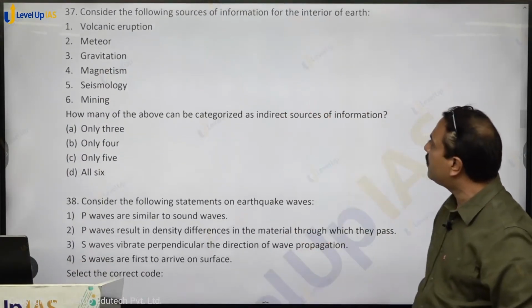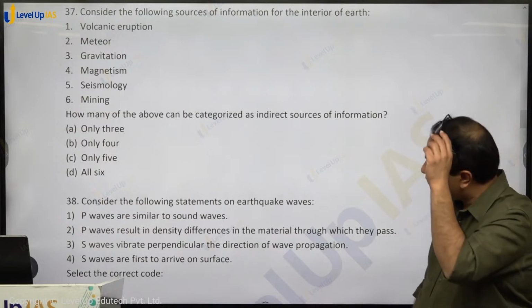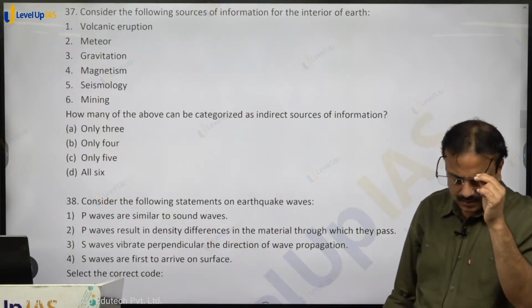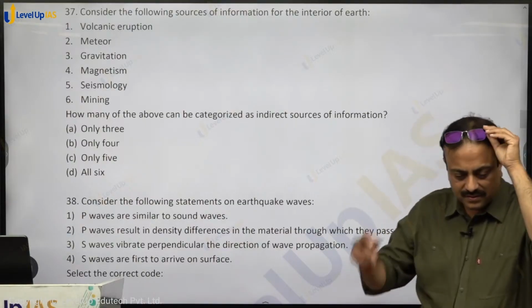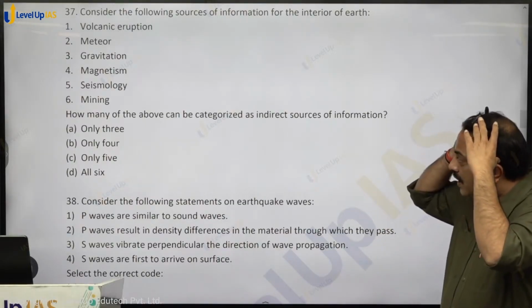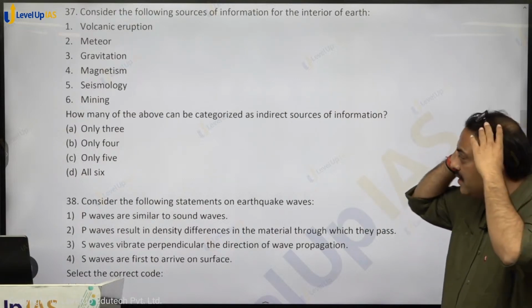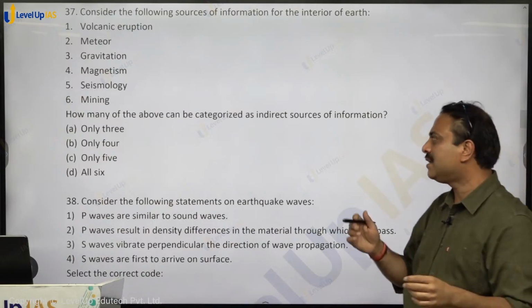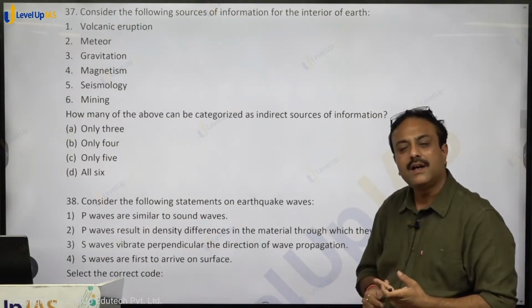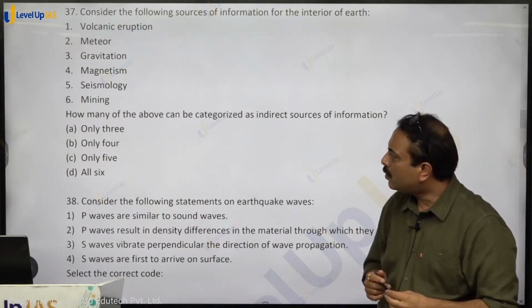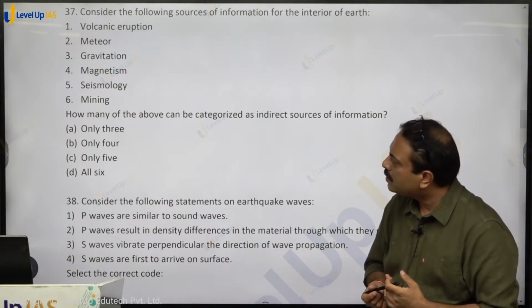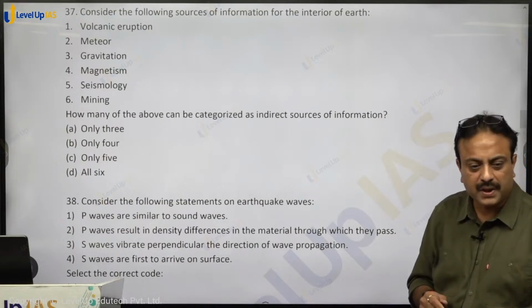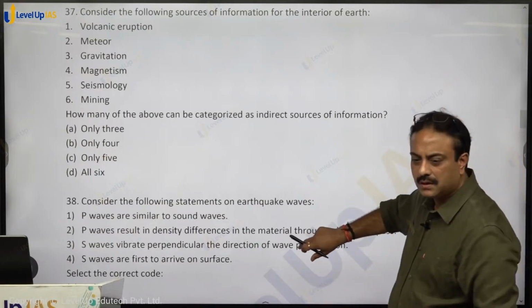Consider the following sources of information for the interior of Earth. Which of the above can be categorized as indirect sources? Volcanic eruption, direct or indirect? Meteor, gravitation, magnetism, indirect. Seismology, mining is a direct source. So 2, 3, 4, 5 are indirect sources. So only 4. Option B, B for boy, shall be the right answer.